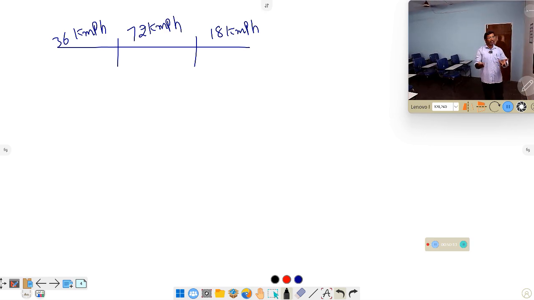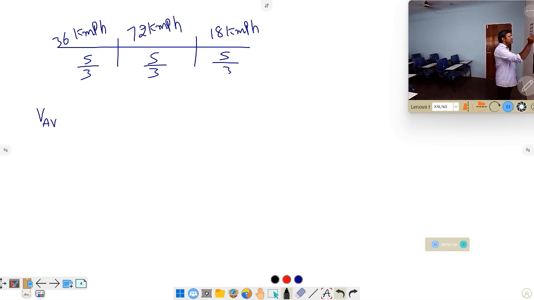That's it. They won't give any other information because they have given it in the question very clearly. A vehicle is covering a total distance in 3 equal parts. 3 equal parts means the distance of each is s by 3. Under the 3 equal distances with different speeds, the time will be different. If the time is different, what formula to use? The average speed formula is equal to 3 by 1 by v1 plus 1 by v2 plus 1 by v3